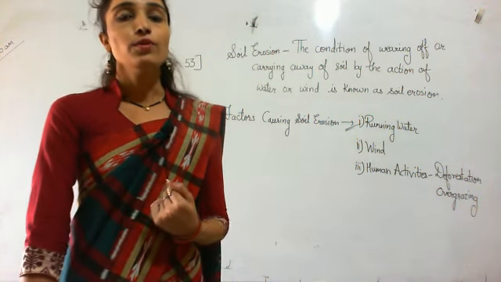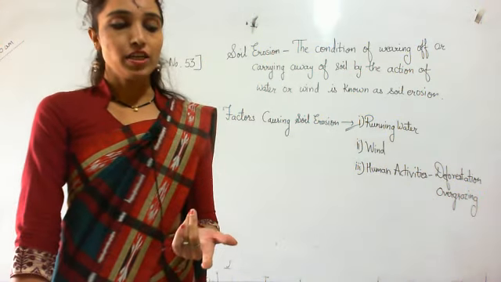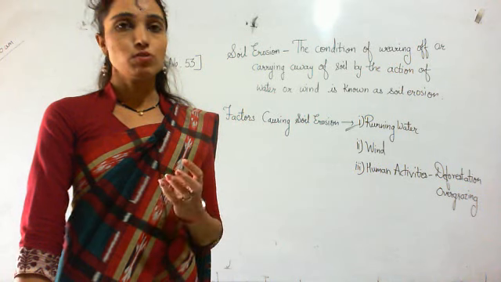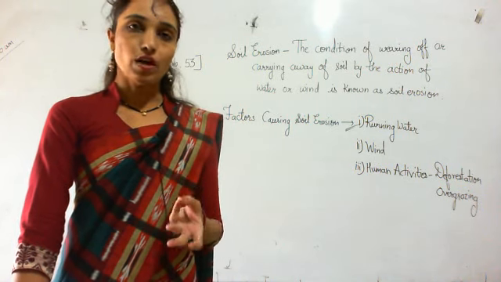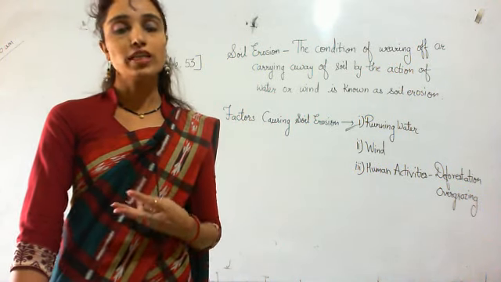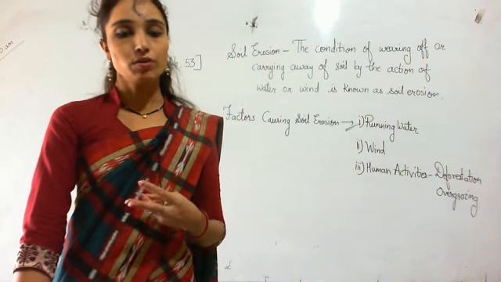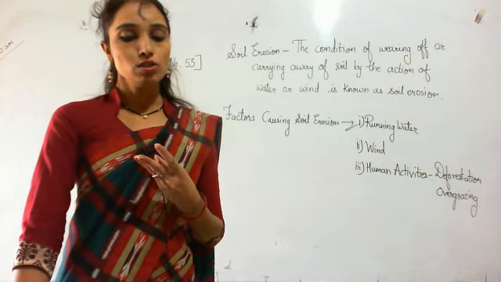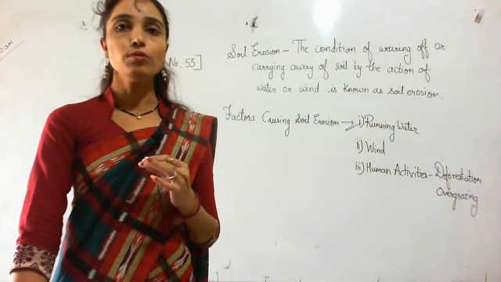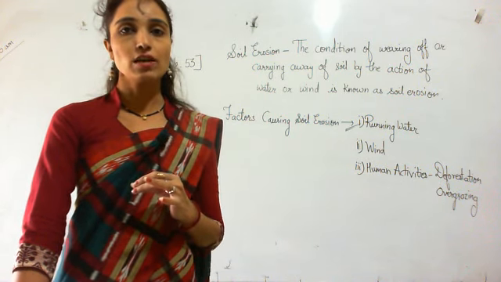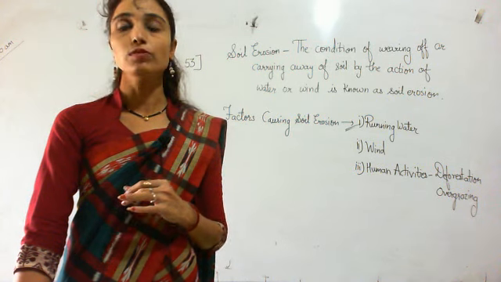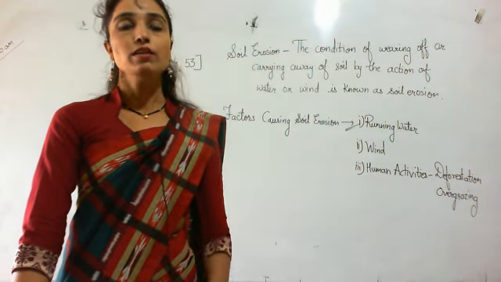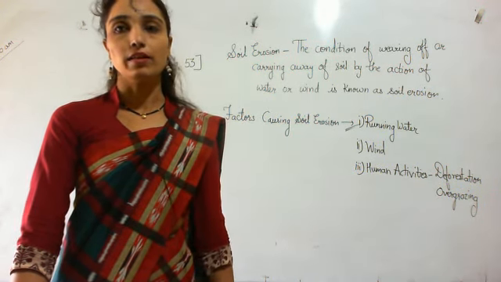You have to learn the definitions we have learned today: what is soil, how soil is formed, what is weathering, what is soil erosion, and what are the factors that cause soil erosion. Just revise this chapter once again at home.